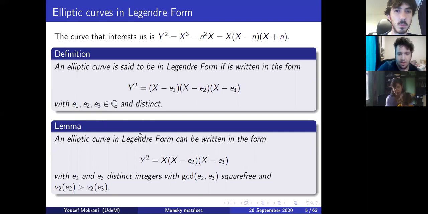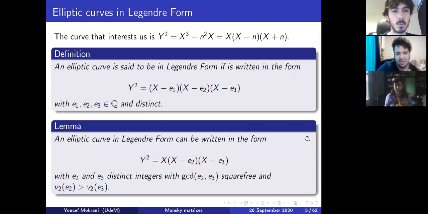Without losing any generality, we can reduce it to this form with e2, e3 being distinct integers, their GCD being square free, and the two valuation of e2 being bigger than the two valuation of e3. For the rest of this talk, the methods that we will show apply to any elliptic curve in this form. However, because of time constraints, the application will only be done in the classic case of congruent numbers.